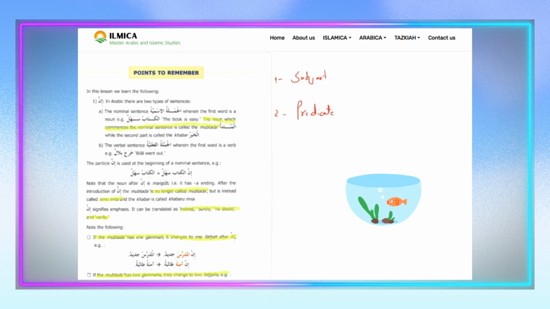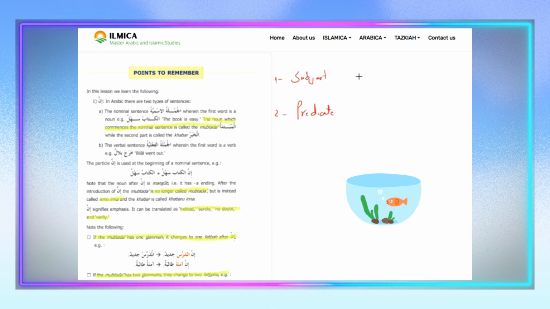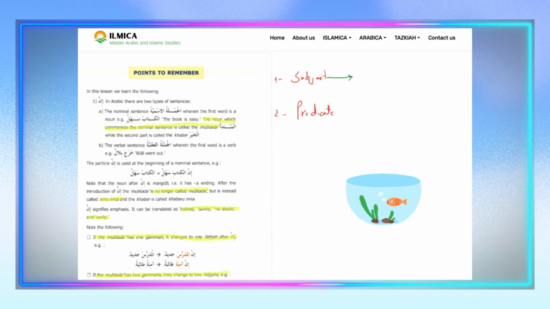What is the Arabic word for subject? For subject, I think there is... Let me just think. Let me try to find a way how to pronounce it.